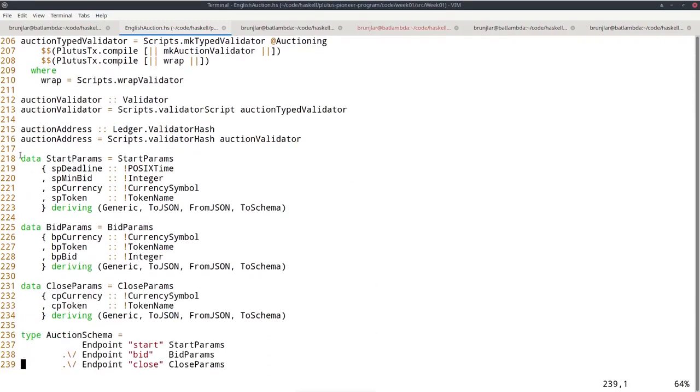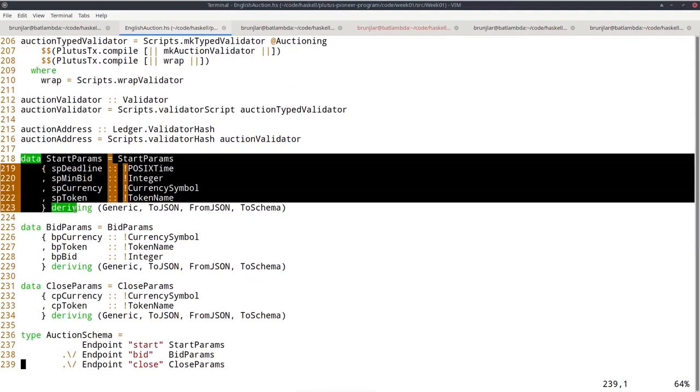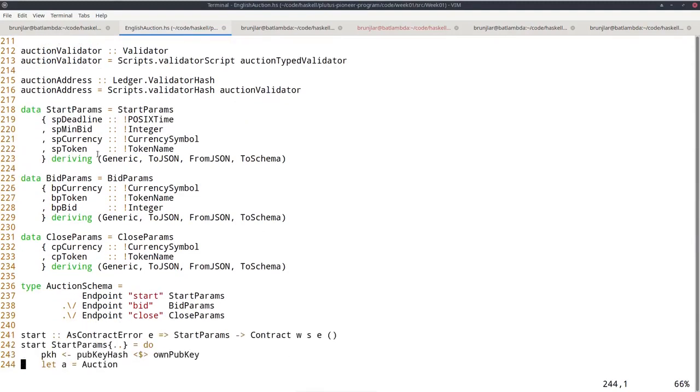And here the off-chain part starts, which defines various parameters for endpoints that can be then invoked. So we have three endpoints for this example. Start will be used by the seller to start the auction, to lock the NFT into the auction contract. And then bid and close. So bid obviously will be used by bidders to make a bid, and close will be used either by the winner of the auction or by the seller.